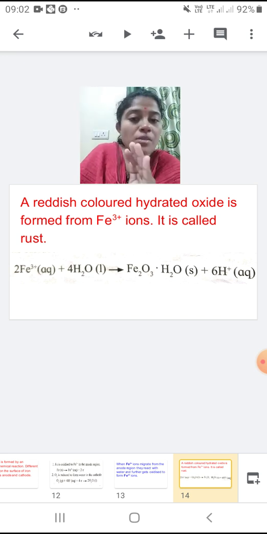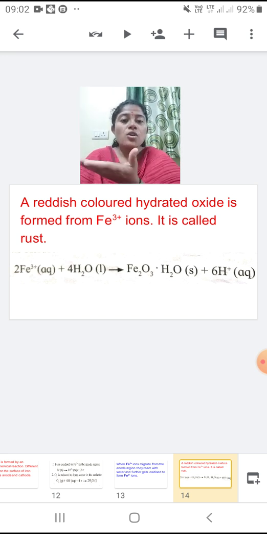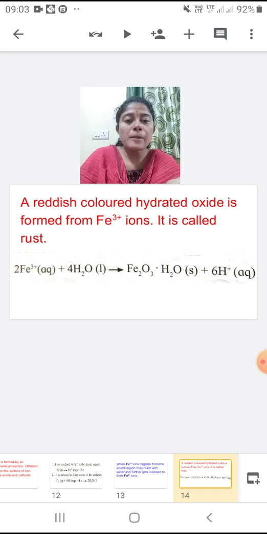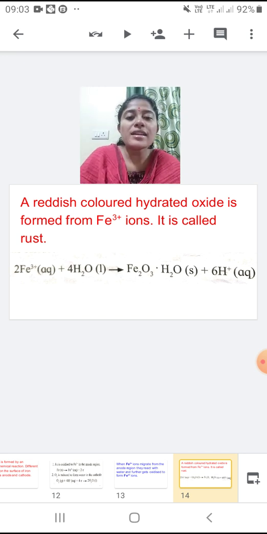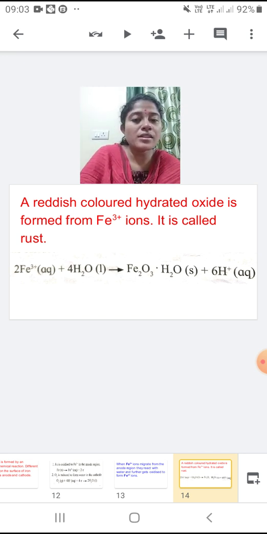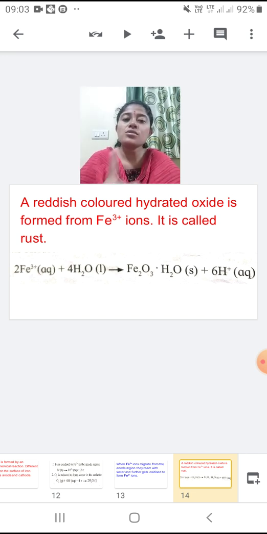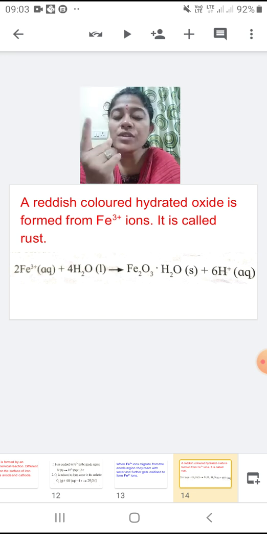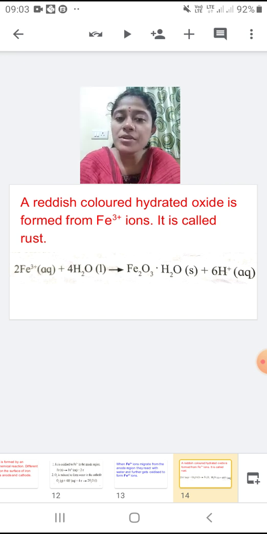It is not a simple reaction, it takes place by electrochemical reaction. On the surface of the iron, some regions act as the cathode, some regions act as the anode, the positive and the negative terminal. Now the reaction starts at the anode. At the anode, Fe gets oxidized to Fe2+, it becomes ferrous ions. At the same time, at the cathode, atmospheric oxygen gains hydrogen and a water molecule is formed.